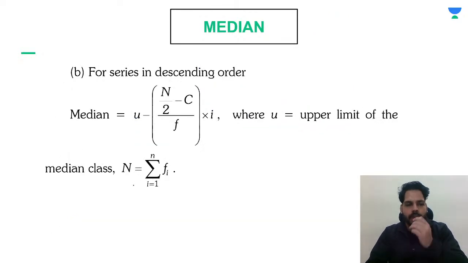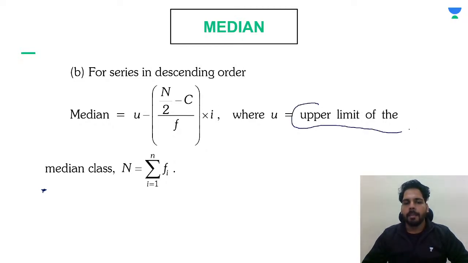Now, we have another formula if the series is given in descending order. For that we have the formula: u minus (n by 2 minus c) upon f. You know very well n is the sum of observations, f is the frequency of your median class, c is the cumulative frequency preceding the median class, and u is the upper limit.